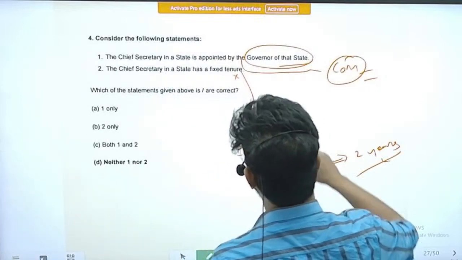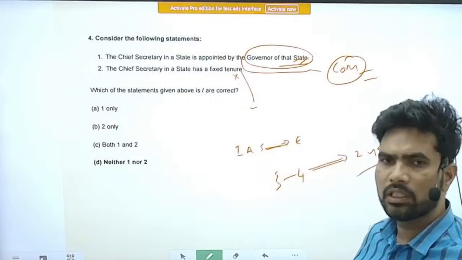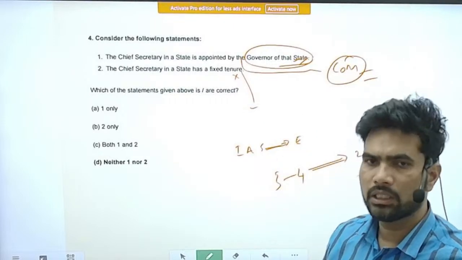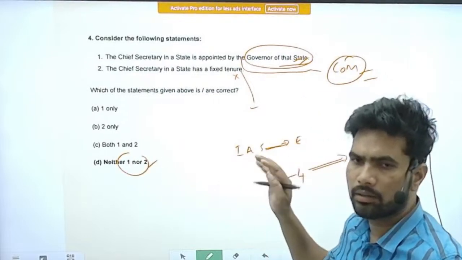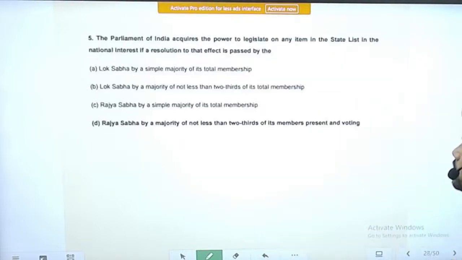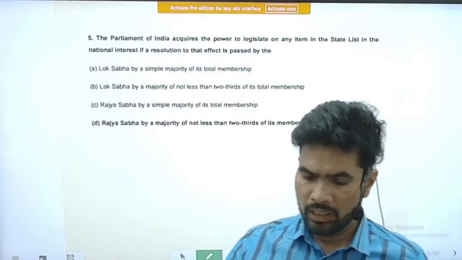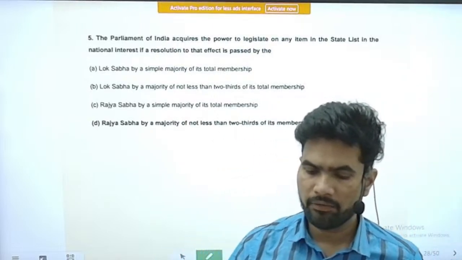And the first statement is also incorrect. So actually the chief minister appoints the chief secretary. So statement 1 is incorrect and statement 2 is also incorrect. Next question, question number 5.